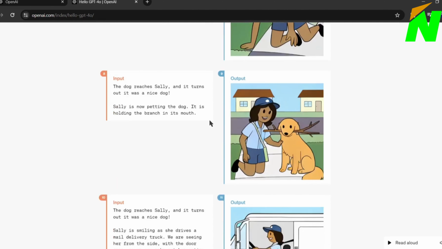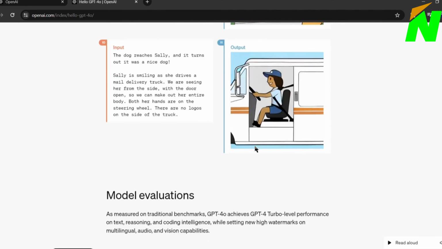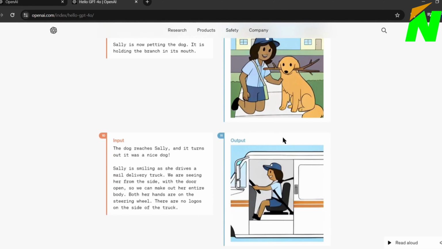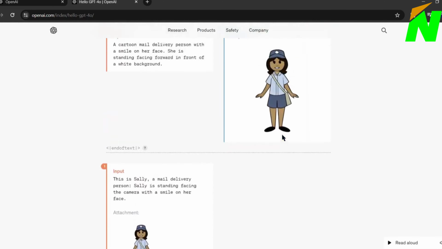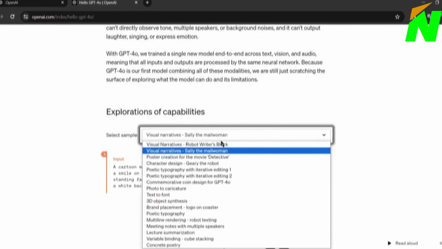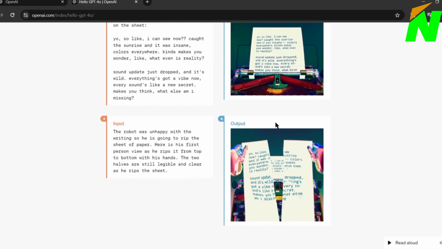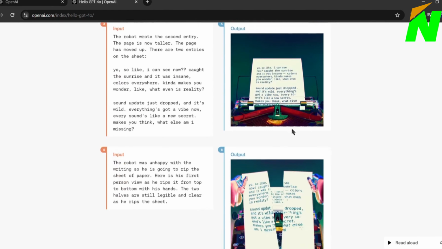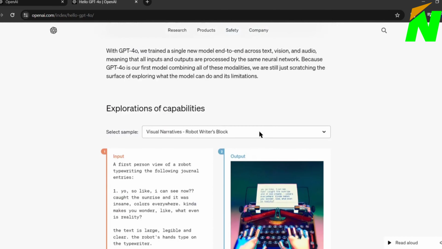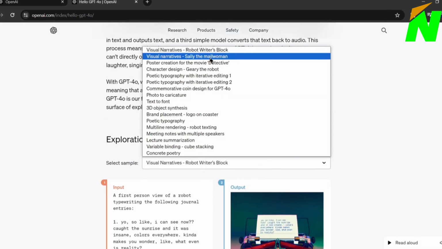This feature will be a game changer in comic creation. Now you can easily create characters and environments with GPT-4o and edit them to make a full-fledged comic book. That's not the end. You can create these kinds of consistent images also. That will boost your visual narrative journey. Okay, what next? With GPT-4o, you can generate posters also.